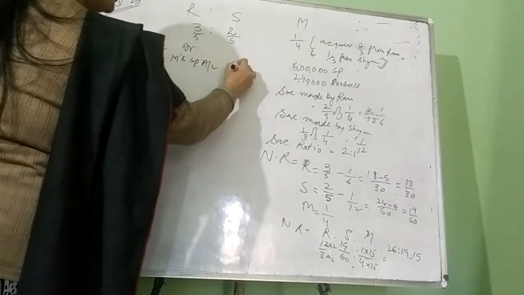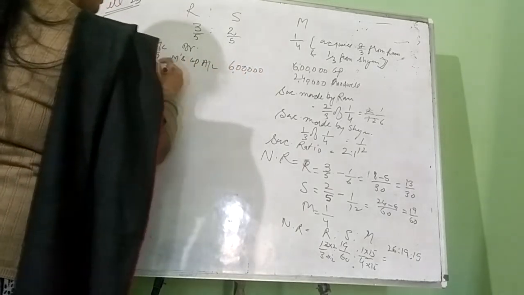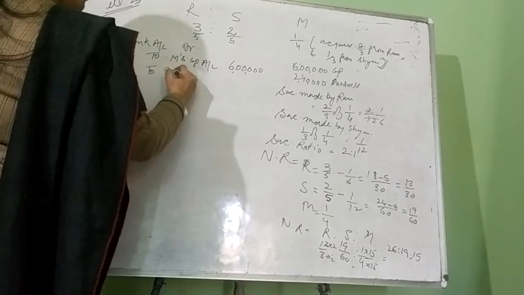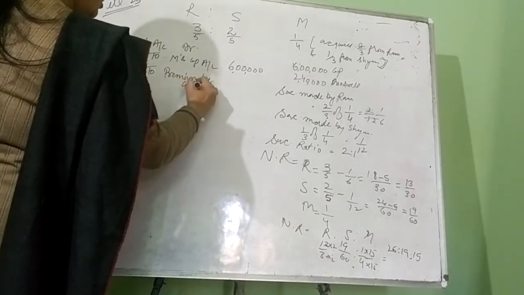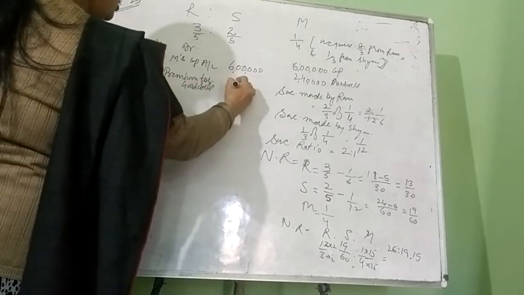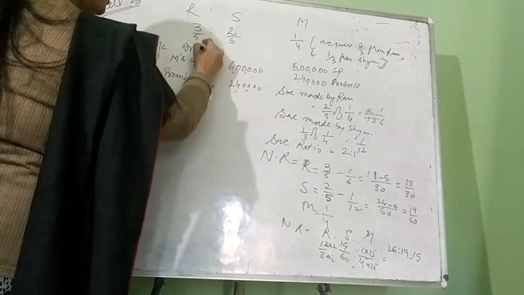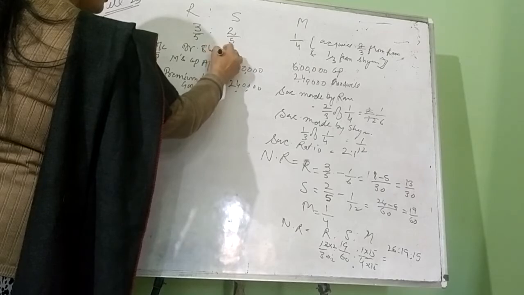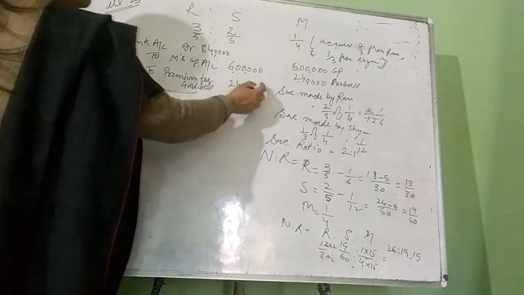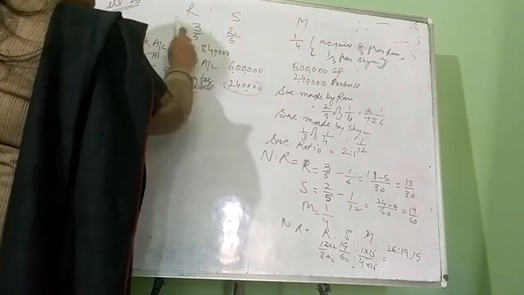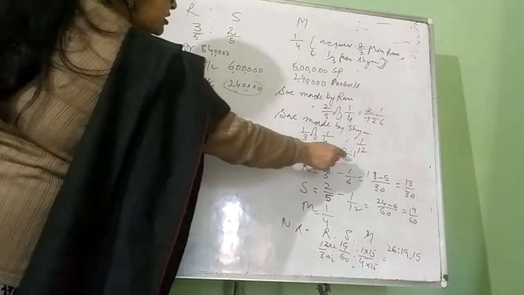He is bringing 6 lakh as capital, to premium for goodwill, that is 2,40,000. Total is 8,40,000.